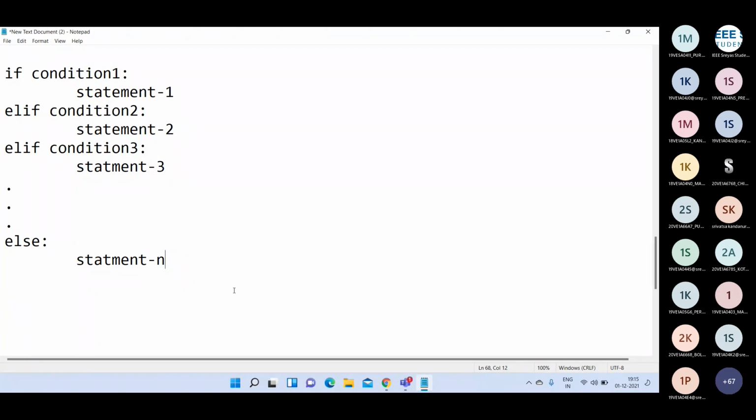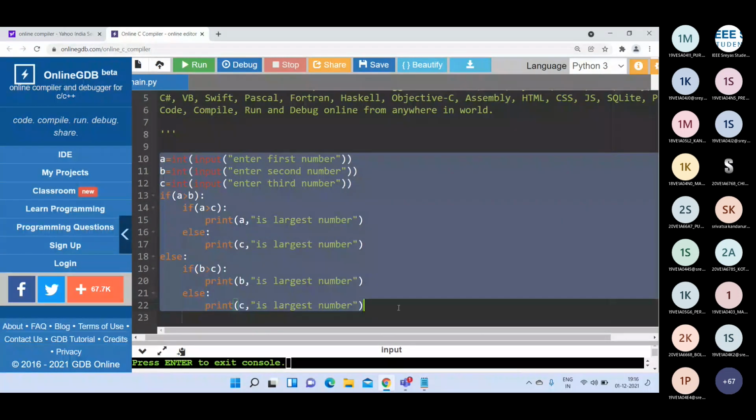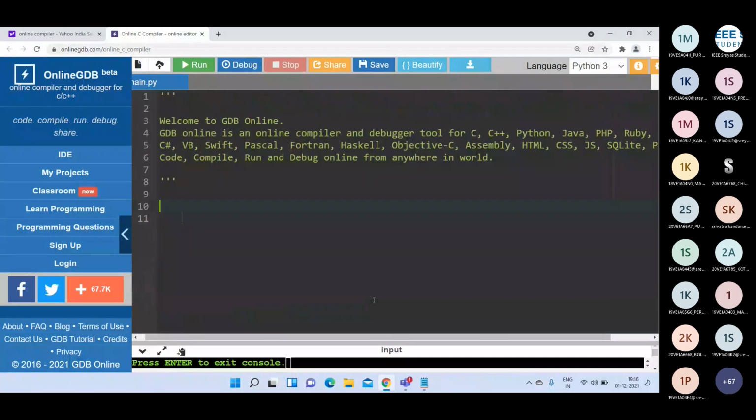That is the else if ladder, or we can say if elif else statement. Okay. So now I'm going to write one simple program. We want to check whether the given number is positive or negative or 0.